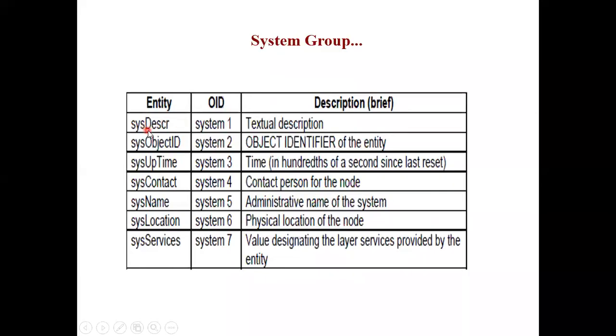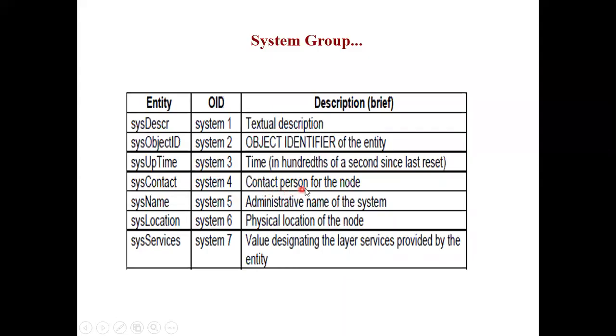So just see the system description, the first one, so ID is 1. It is nothing but some textual description. Some sentences will be there for the system description. Then we have the system object ID. So now you know it is the object identifier of any entity. Then the system uptime. It is the time, given in hundredths of a second since the last reset. After a system was last reset, how long it has been on. So that is the system uptime.